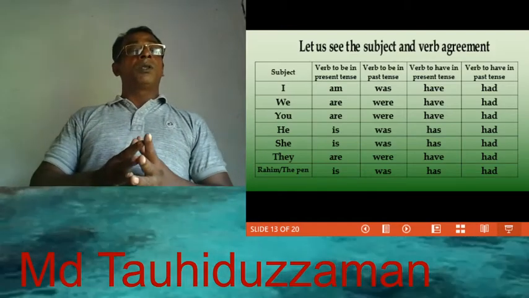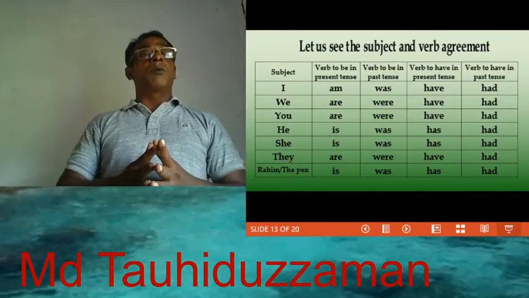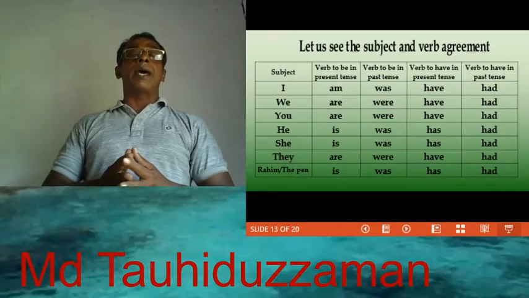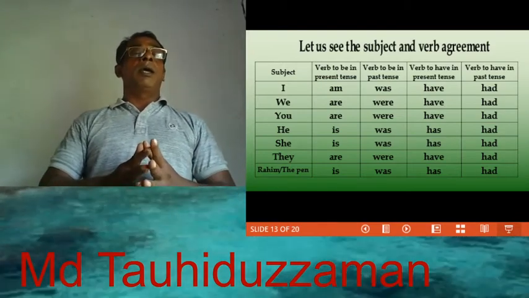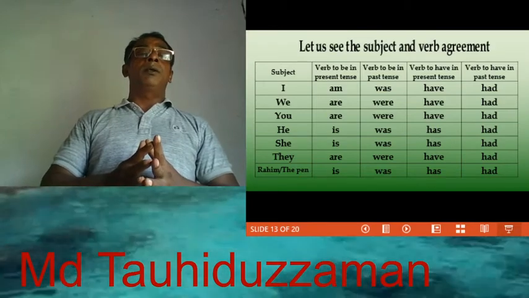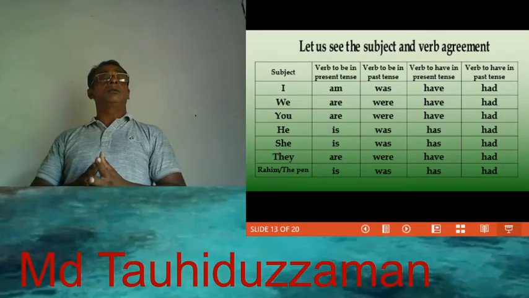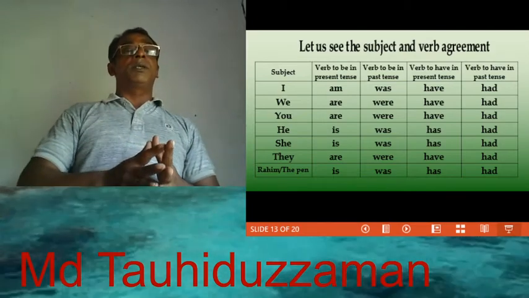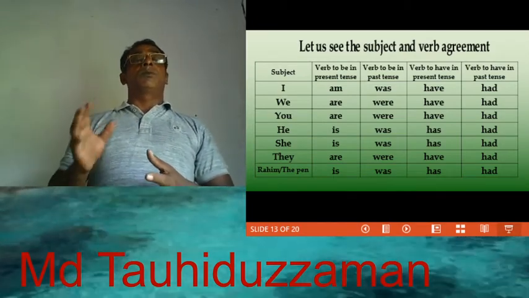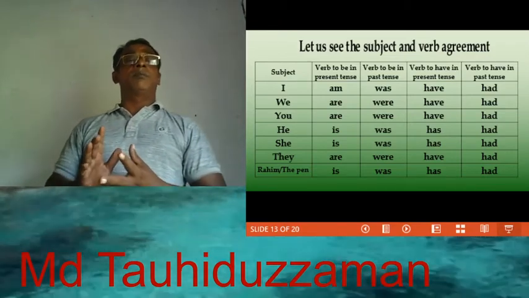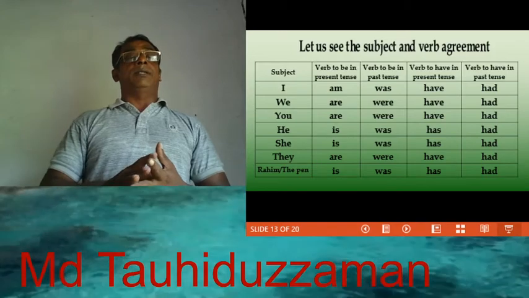Subject you: verb to be in present form are, verb to be in past form were, verb to have in present form have, verb to have in past form had. Subject he: verb to be in present form is, verb to be in past form was, verb to have in present form has, verb to have in past form had.